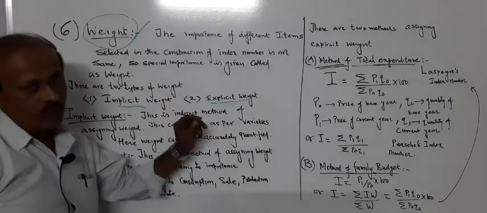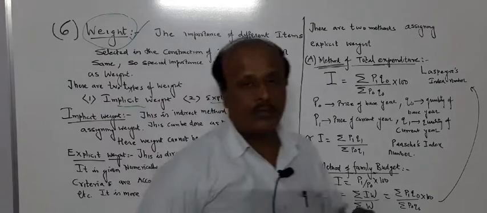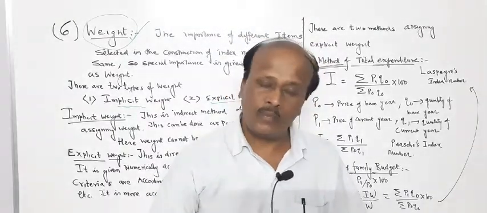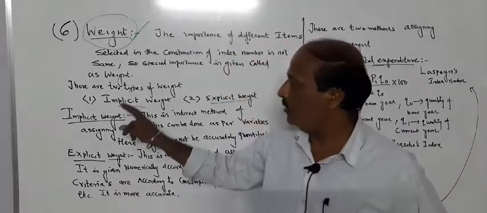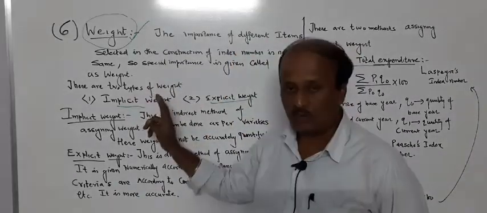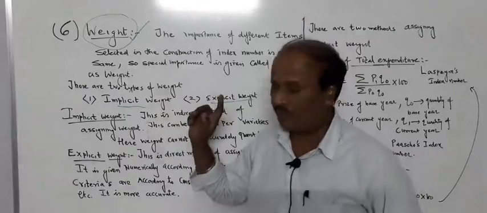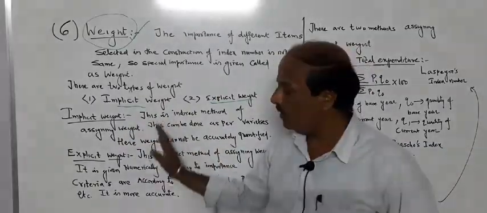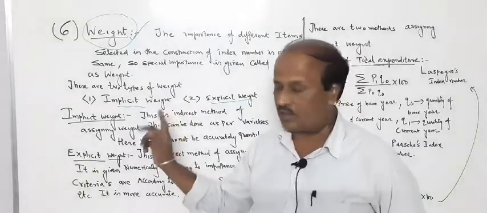So first of all, the importance of different items will be different when you are going to select them for the construction of a cost of living index number. Now there are two types of weightage. There are two ways of finding this type of weight. One is implicit weight, another one is explicit. Prepare it for a 2 marks question as a difference.